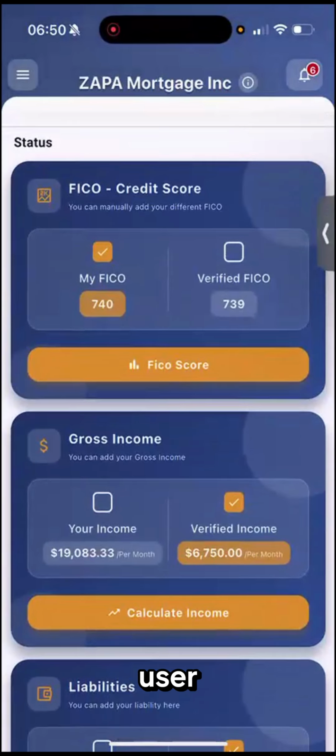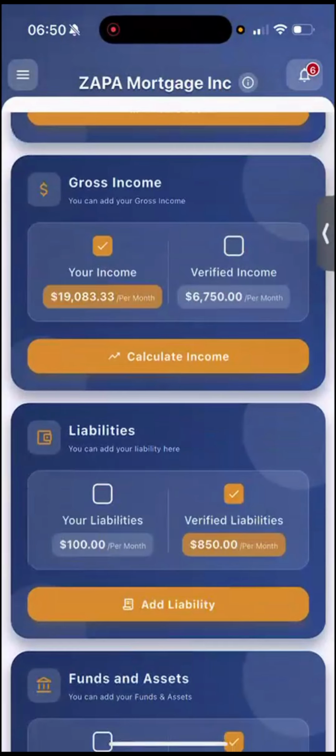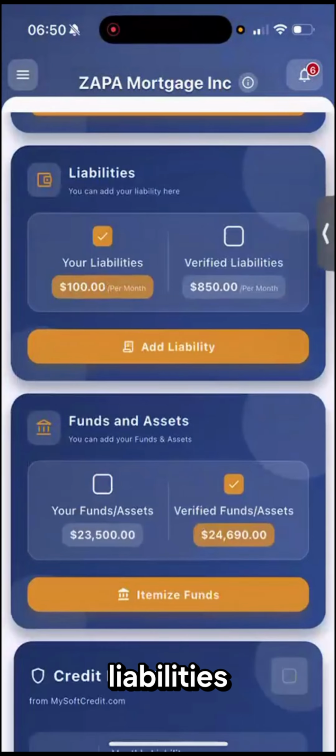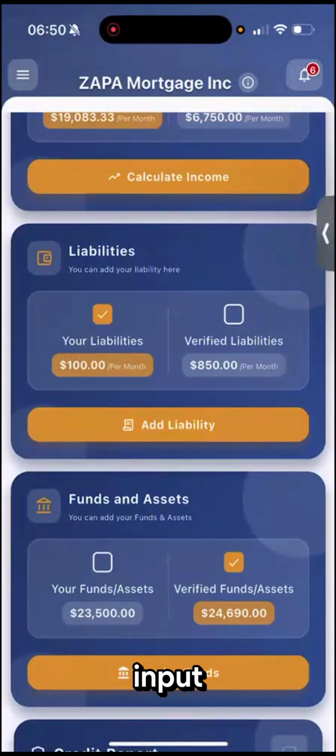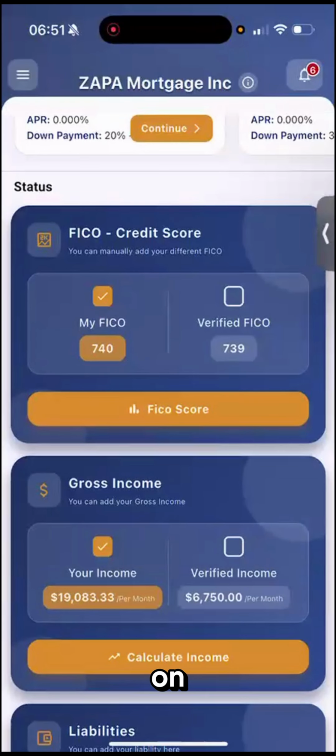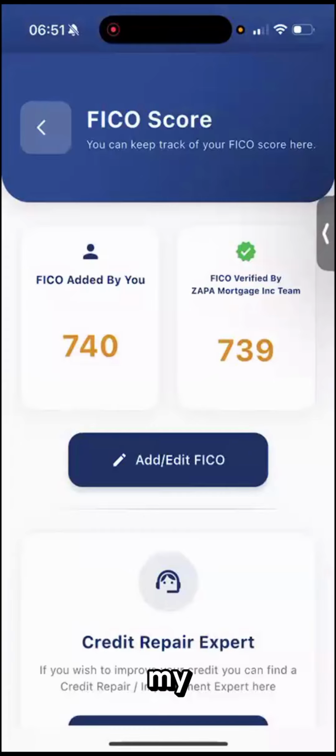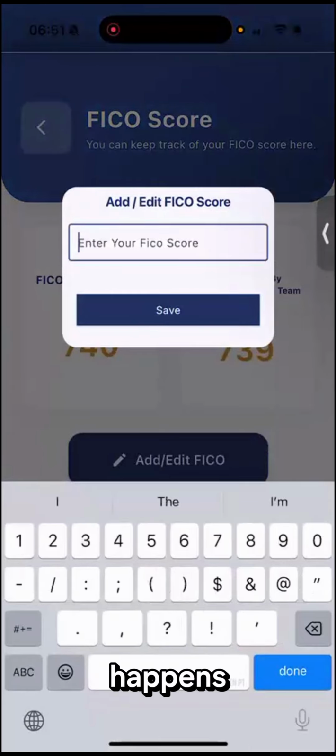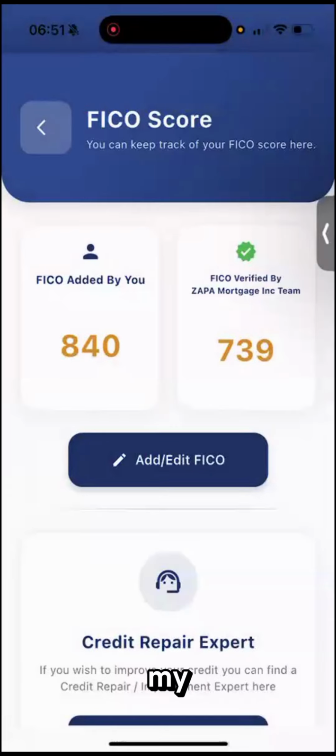If I'm a user using the app, I need to input my FICO score, input my gross income, input all my liabilities, and input the funds and assets that I have. Okay, so it's very simple. On the FICO, I can click on it and I can add my FICO. I can change my credit score number. I can say, hey, what happens if my credit score is 840? My verified FICO score is verified by the lender. If they pull my credit or view my credit, they will mark it.